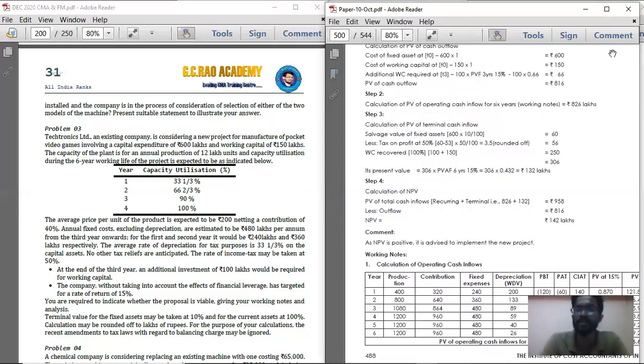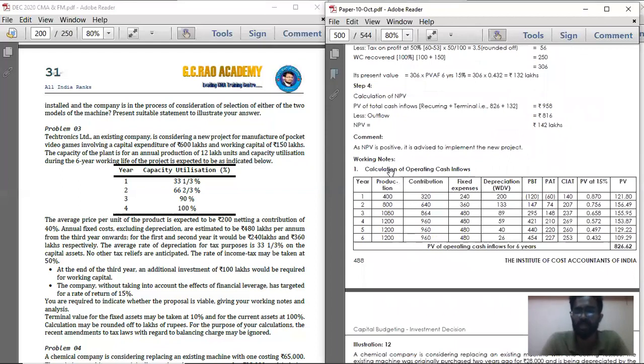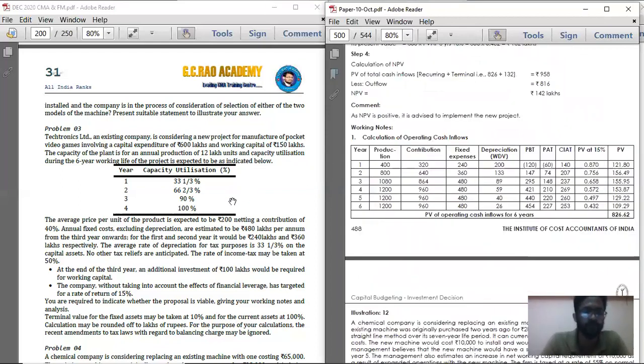Now we calculated the present value of cash outflow, and we calculated the present value of terminal cash inflow. Now next, what should we find? We should find the present value of cash inflow. So present value of cash inflow, simple, we can easily find. See, 200 rupees is the selling price. Okay, and total production, we should multiply this production rate with the 12 lakhs. Total 12 lakh units can be produced.